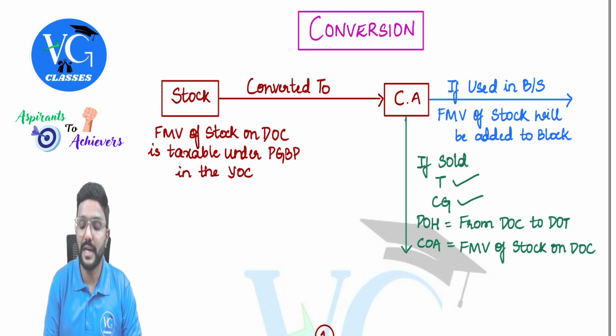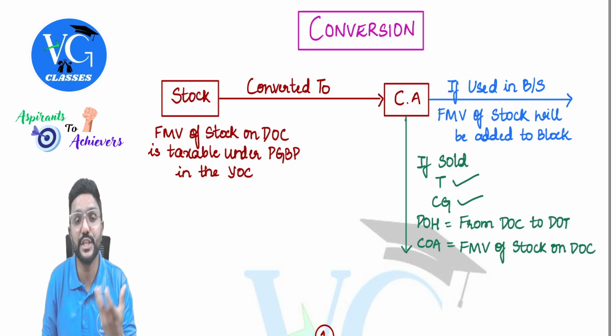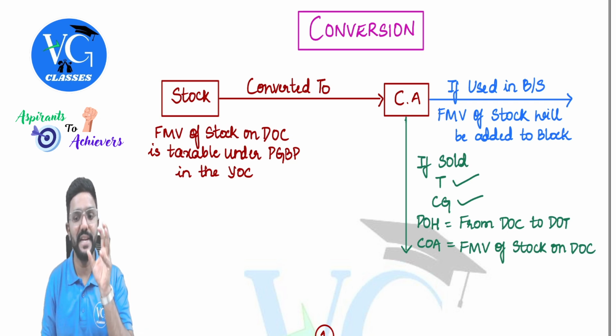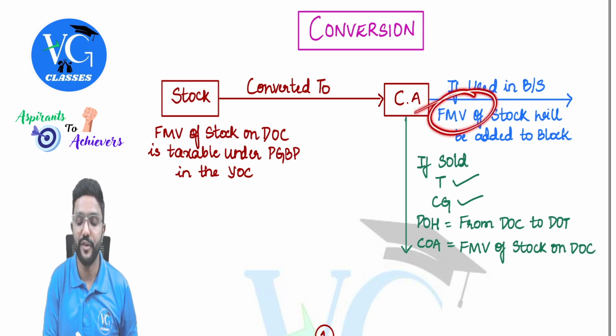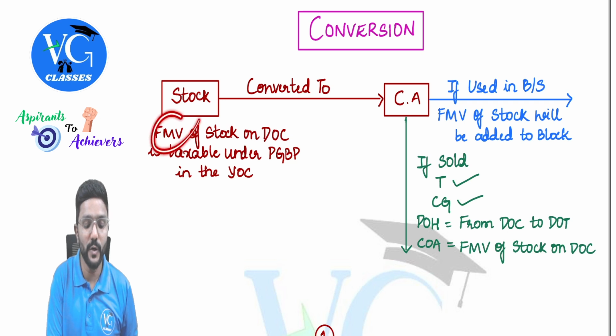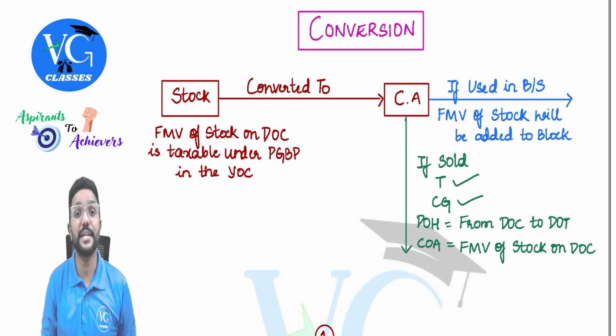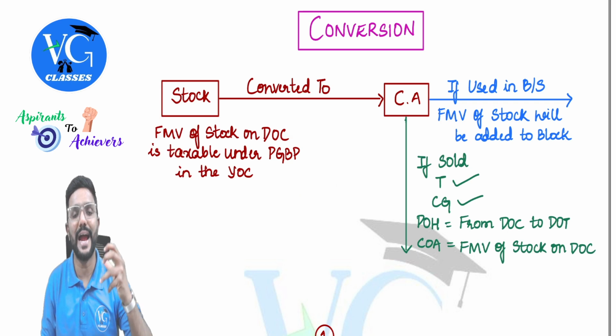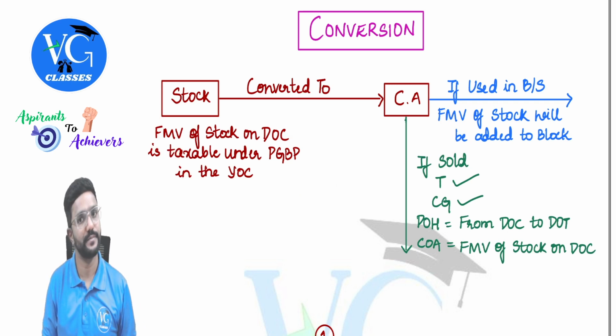Sir, what if this capital asset is used by the assessee in the business? Then he can claim depreciation on that asset? Yes. So you need to add this asset to the block? Yes. At what value? FMV. Whatever FMV we took here, the same thing, we will take it as the actual cost of the asset in order to add it to the block. Is that clear? And this is only if the capital asset is used in the business of an assessee.